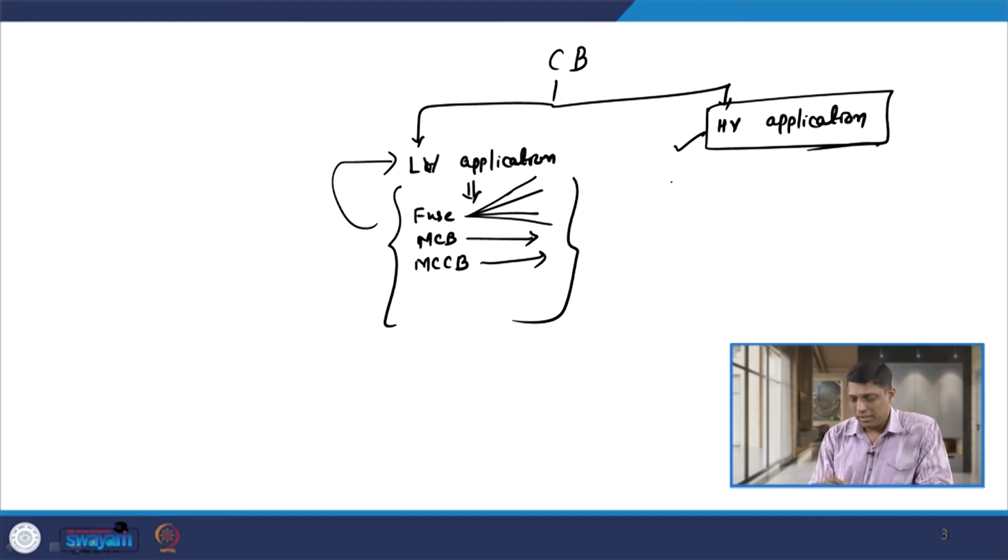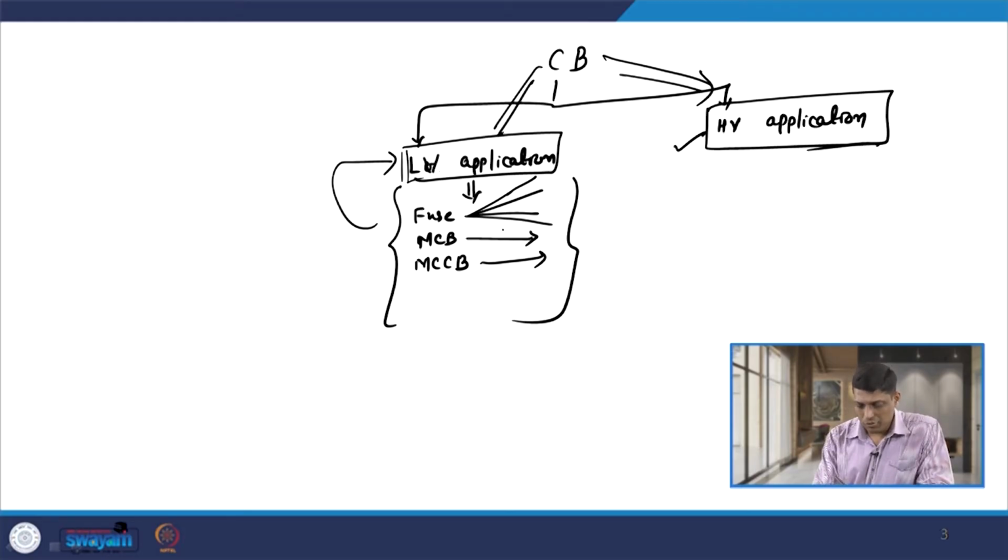There is a fundamental difference between the device used for low voltage application and the device used for high voltage application. What is the difference? If I use a fuse, MCB or MCCB, the voltage value is very small, so an arc quenching medium is not required; air itself acts as the arc quenching medium.